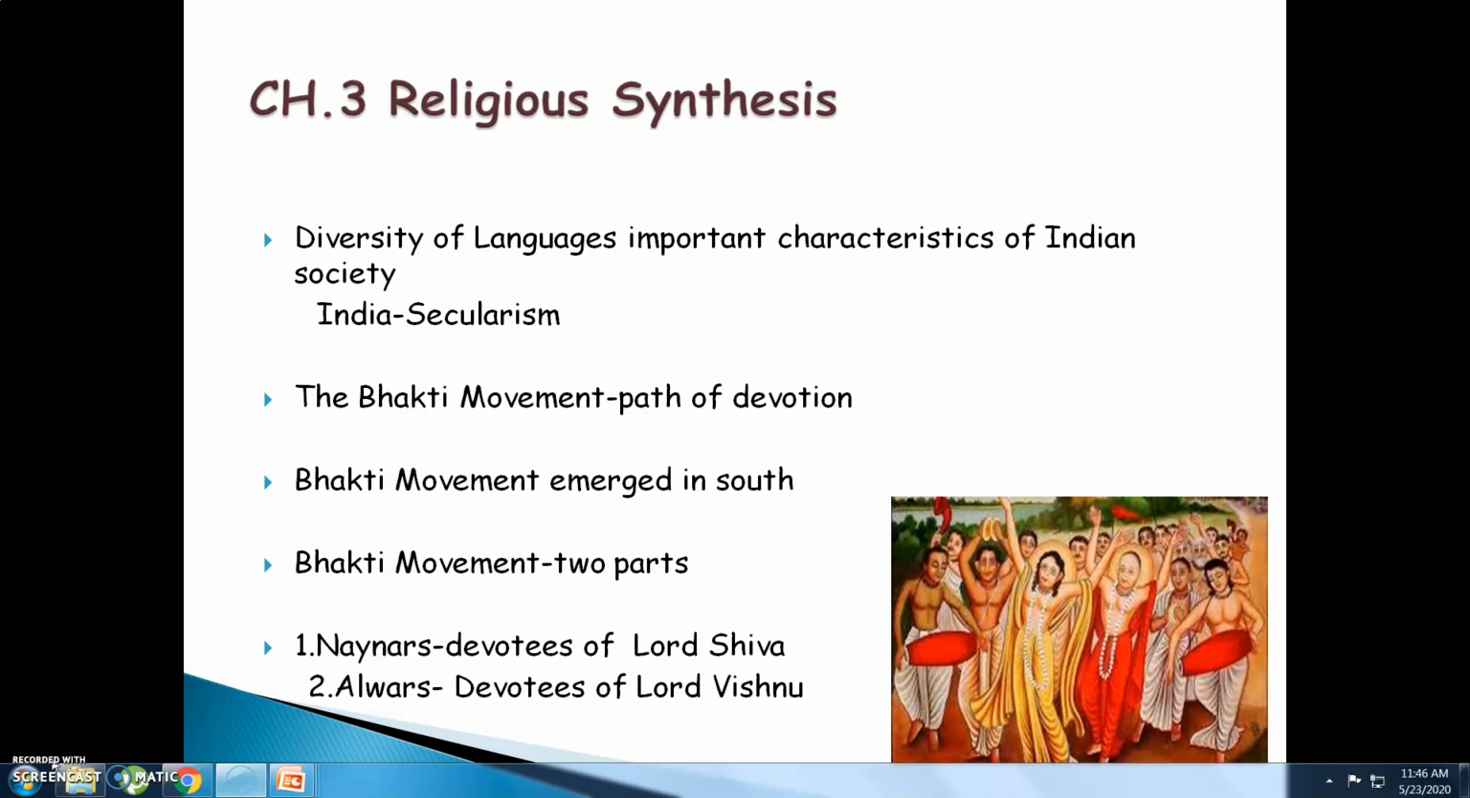This gave rise to the Bhakti movement. Bhakti movement means the path of devotion, the way to worship God. The Bhakti movement emerged in south India and it has two parts, namely Nayanars and Alvars. All the people who worshipped Lord Shiva were called Nayanars, and all the people who worshipped Lord Vishnu were called Alvars.